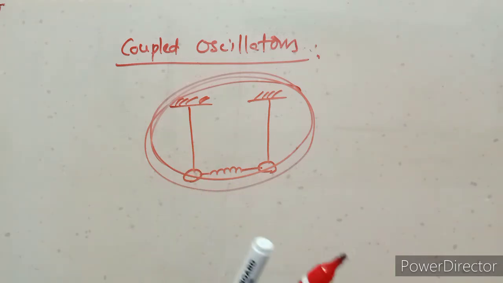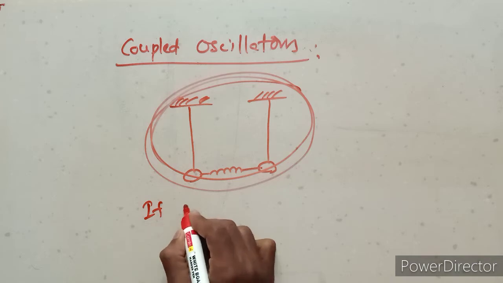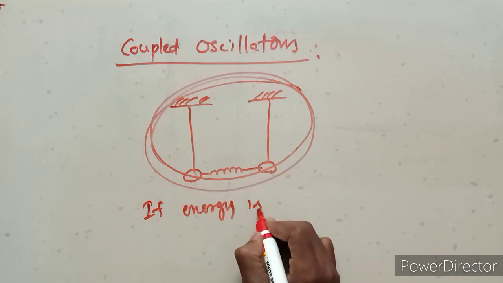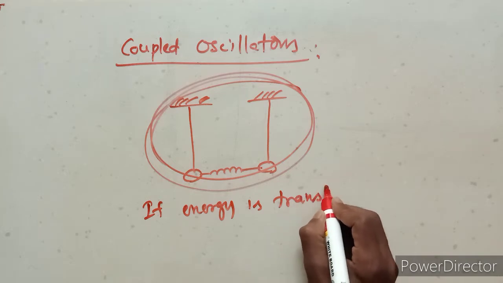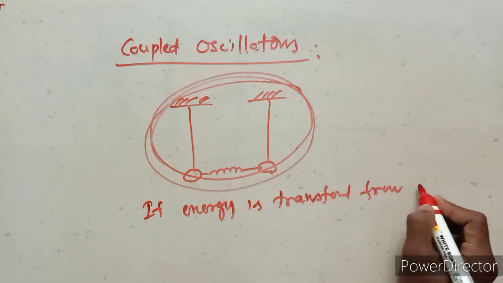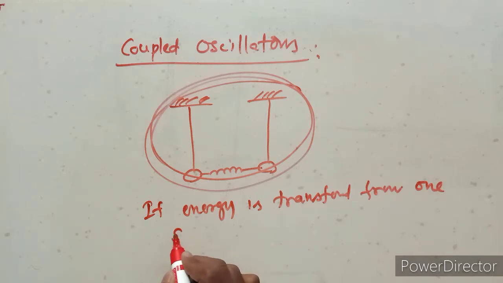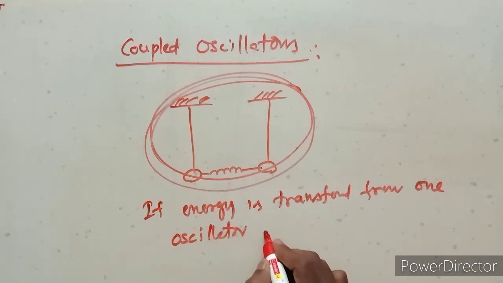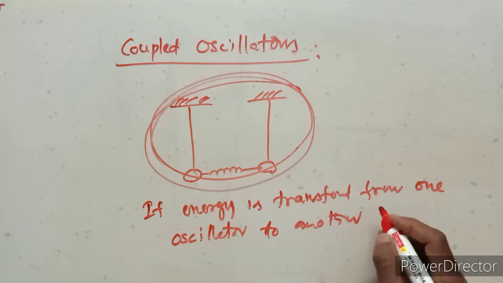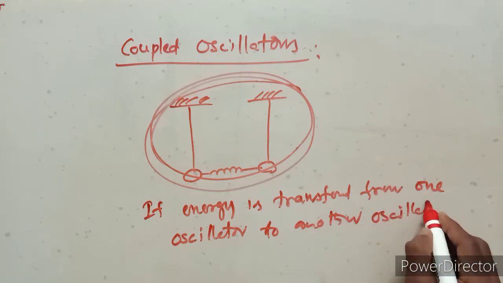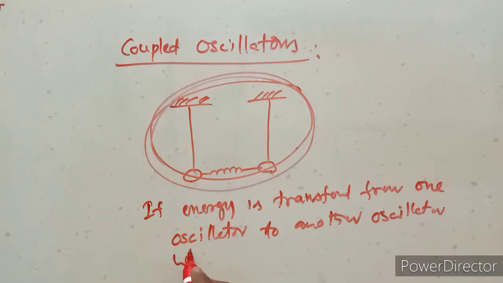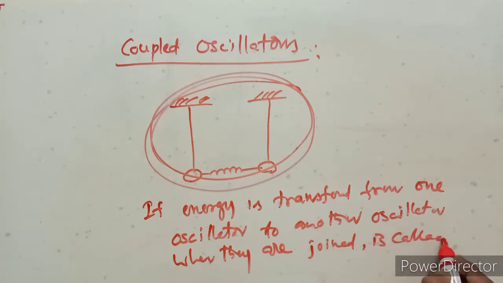So its definition is also: if energy is transferred from one oscillator to another oscillator when they are joined, it is called a coupled oscillator.